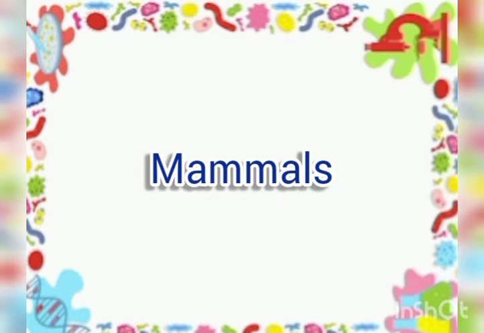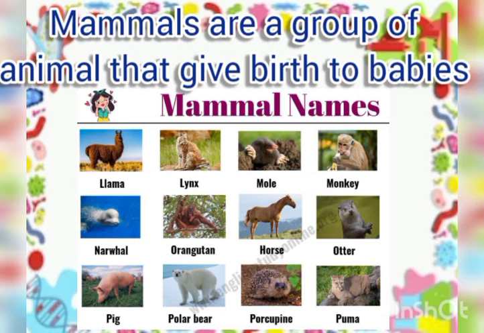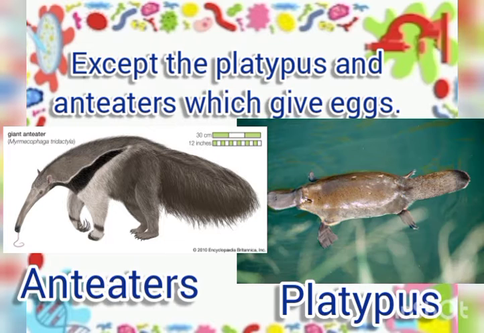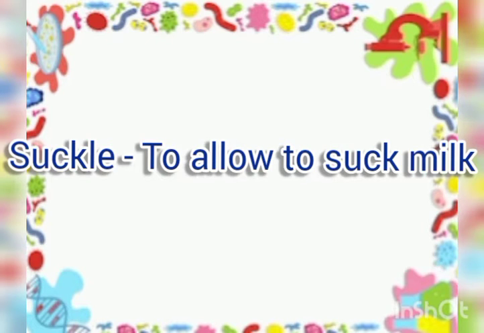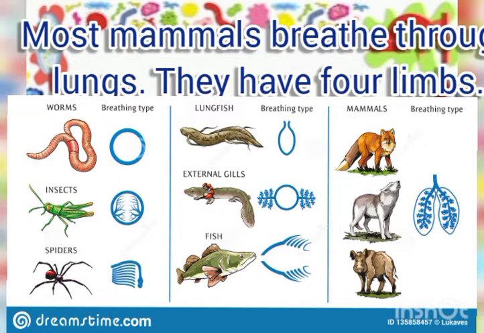Now we come to mammals. Mammals are a group of animals that give birth to babies, except the platypus and anteater, which lay eggs. Their bodies have hair and the mothers suckle their young ones. Suckle means to allow to suck milk. Most mammals breathe through lungs.